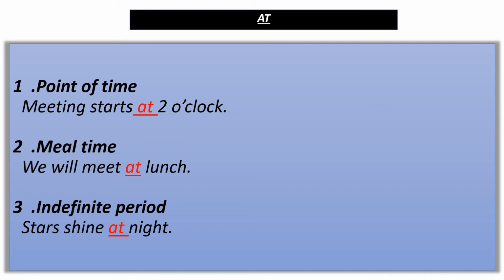Number 3, preposition at is used before indefinite period of time. Stars shine at night. Here, night is the indefinite period of time because it is not definite. Because night starts in the evening till the morning time. So you can see that preposition at is used before indefinite period of time.